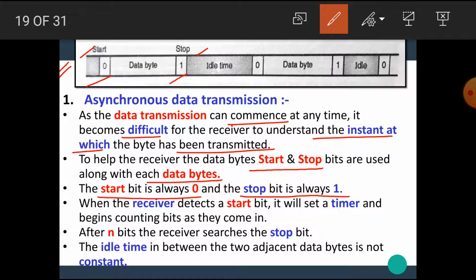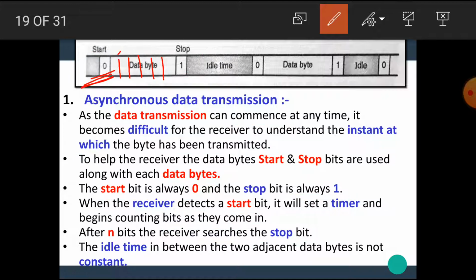When the receiver detects the start bit, it will set a timer and begin counting bits as they come in. After n data bits, the receiver searches for the stop bit. When the stop bit occurs, then after some time delay, the receiver again searches for the next start bit.